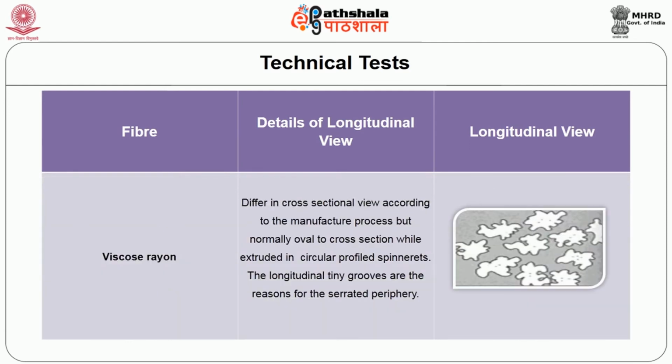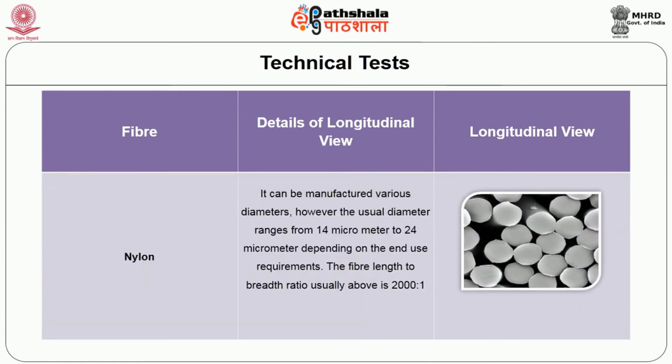Next is the viscose rayon. It differs in cross-sectional view according to the manufacturing process, but is normally oval in cross-section when extruded in a circular profiled spinneret. The longitudinal tiny grooves are the reason for the serrated periphery. Nylon is circular, and it can be manufactured with various profiles. However, the usual diameter ranges from 14 micrometer to 24 micrometer depending on the end use requirements. The slenderness ratio is above 2:1.